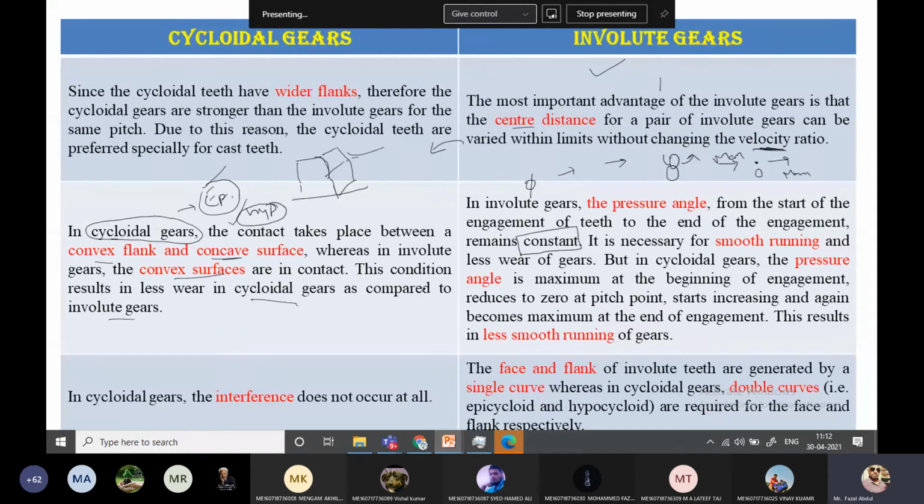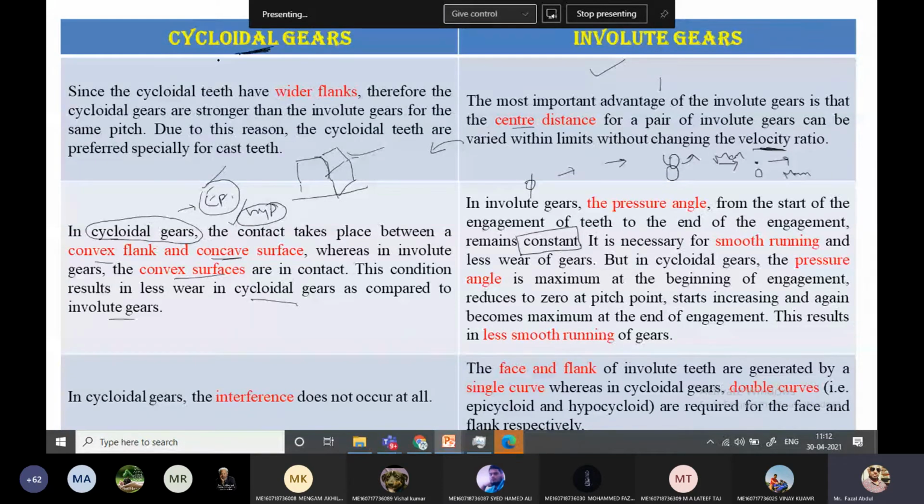That variation is found in the cycloidal tooth profile, while there is no variation in the pressure angle for the involute tooth profile. It increases to a maximum and then decreases, so there is no smooth running of the gears. That is a disadvantage from the pressure angle point of view for the cycloidal tooth profile.